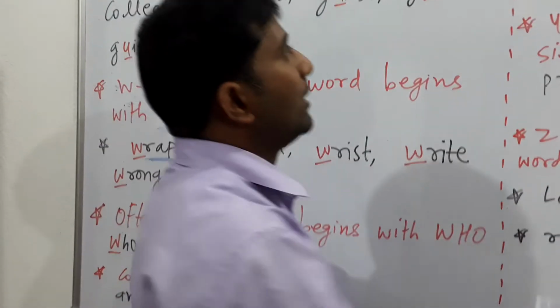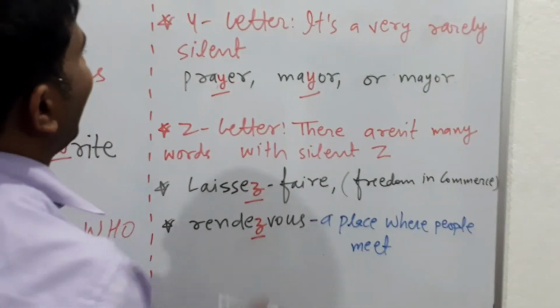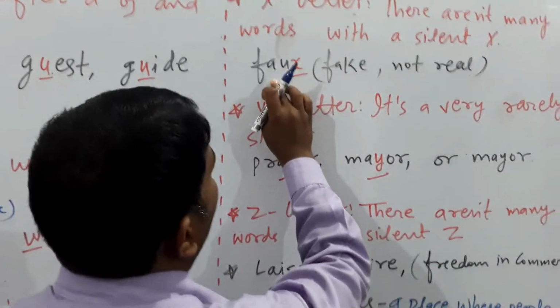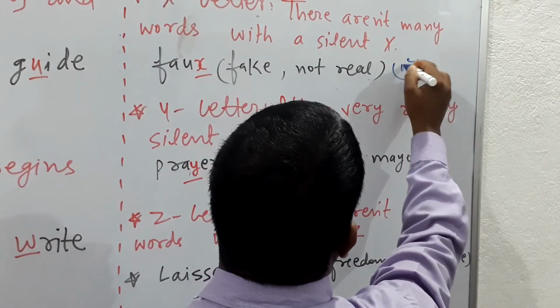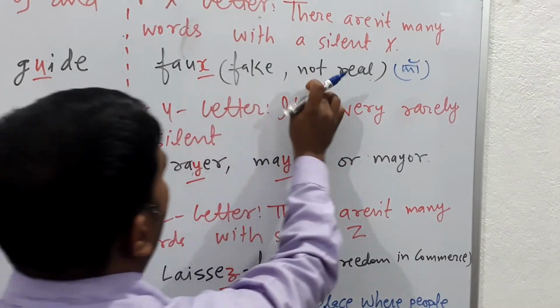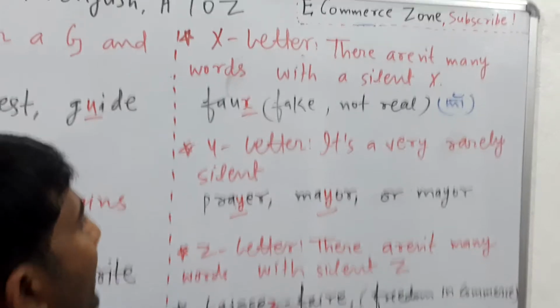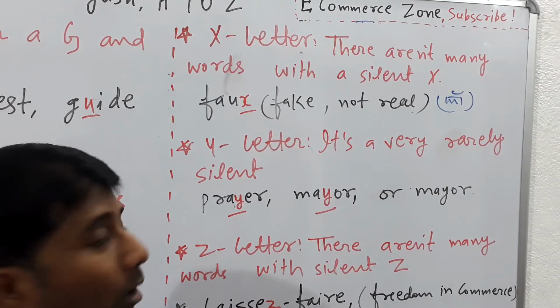Now next see, X letter, there aren't many words with a silent X, but one very important word, faux. Its pronunciation is faux. That means fake or not real. It is also called ersatz. That means duplicate, fake, bogus.